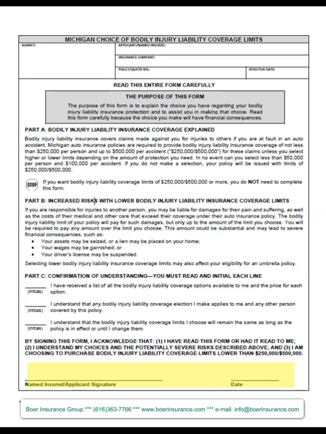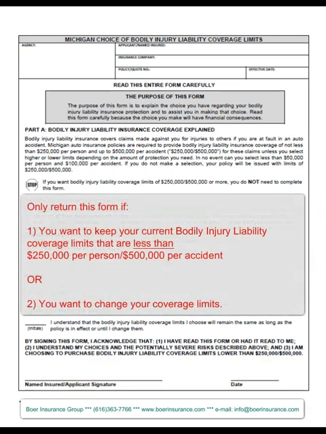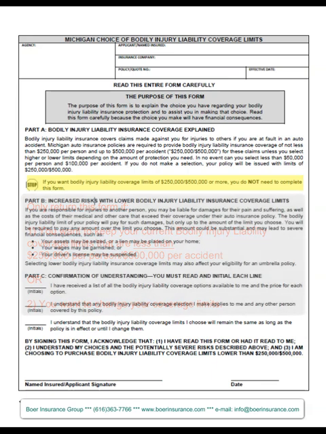We cannot show you that here because that will come from your insurance company specific to your policy, and we have not seen any as of the date of production of this video. Again, you don't need to return this form if your current limits of liability coverage for bodily injury are at least $250,000 per person, $500,000 per accident or higher, and you want to keep those limits.